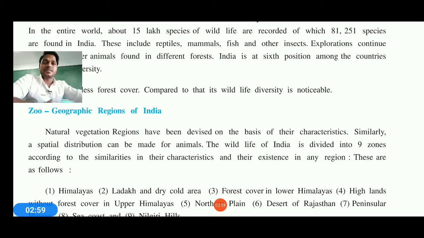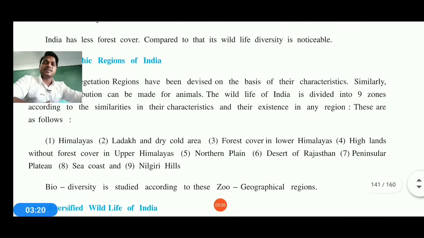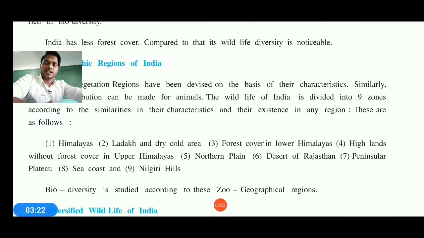On the basis of characteristics, some are also distributed among regional bases. If we understand this, there are 9 zones in which different characteristics of animals, birds, flowers, and plants are located. These are as follows. The first one is Himalayan, the second is Ladakh, a dry cold region. These two have forest cover in the lower Himalaya, also the highlands of the Himalaya with the foothills, and forest cover in the upper Himalayas too.